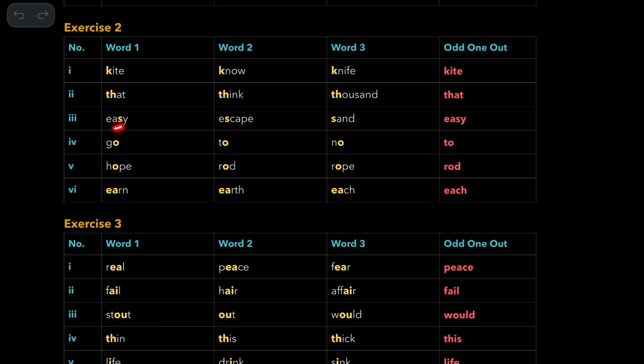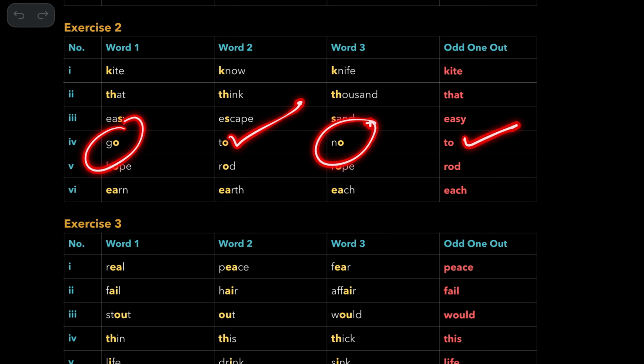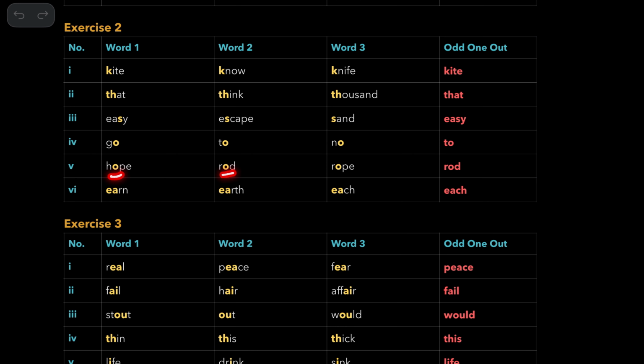That. Easy, escape, sand. Easy is the answer because it has a sound of z, whereas here sa, here also sa. Then go, to, no. Go and no are alike, so to is the right answer. Hope, rod, rope. Hope and rope are alike, so rod is your answer. Earn, earth, each. These are similar, so each is the answer.